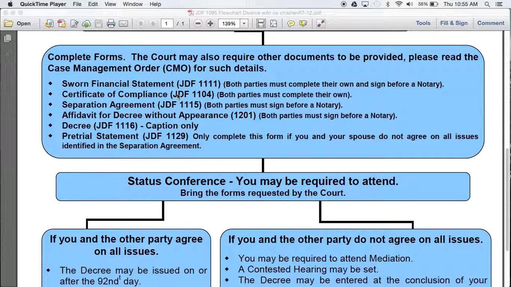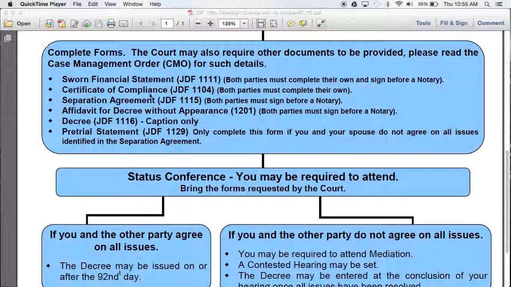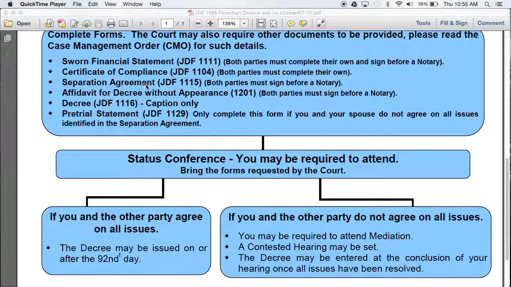The certificate of compliance indicates the supporting documentation of the sworn financial statement. All supporting documentation must be mailed to the opposing party and delivered with the certificate of compliance. The separation agreement, the affidavit for decree without appearance of the parties, and the decree are typically only filed if all issues are resolved between the parties. The pretrial statement, however, may be filed by each party if attending a trial or if the issues are not resolved.